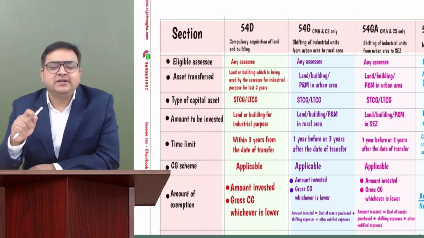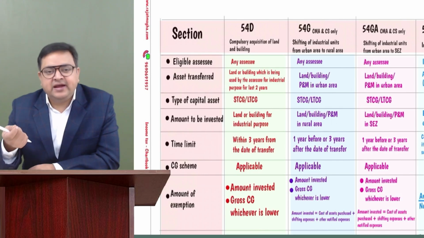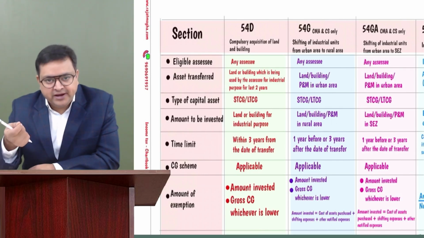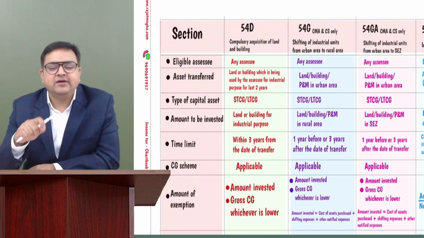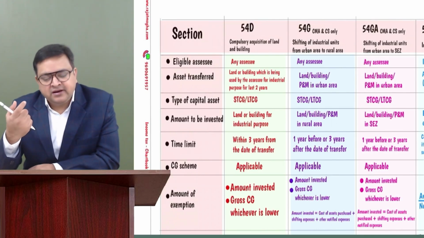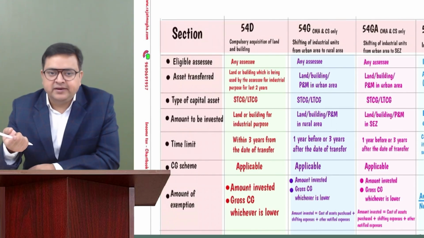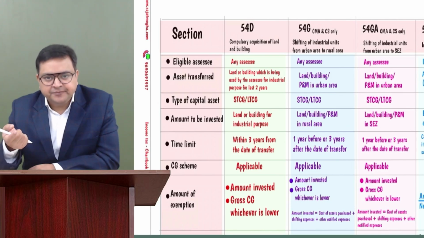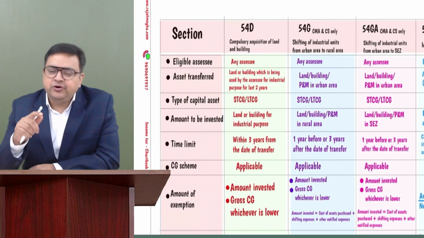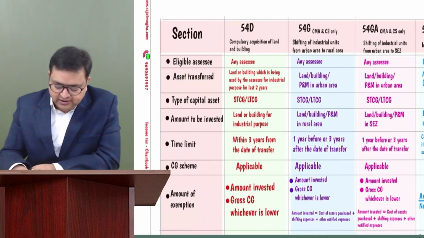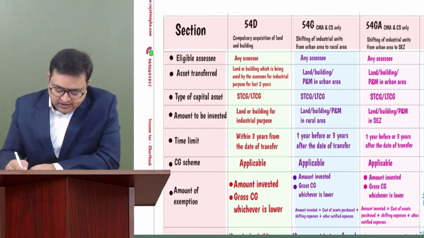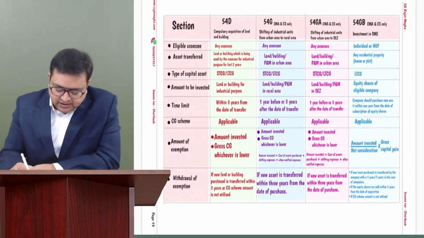So whenever the person is a manufacturing concern and their factory land and building is getting compulsorily acquired and there is a capital gain, then they can claim an exemption under 54D if they would be investing in their new factory land or building, right? In new factory land and building, or it could be within 3 years they can invest. Therefore, the capital gain scheme is also applicable. So here in 54D, the amount of exemption would be the amount invested or capital gain, whichever is lower, right?